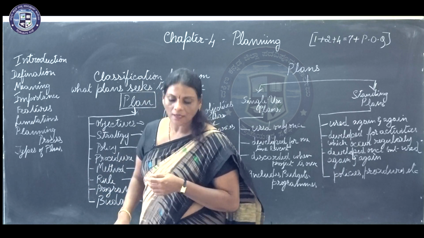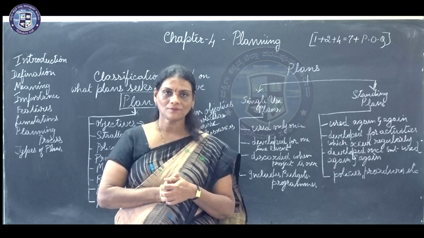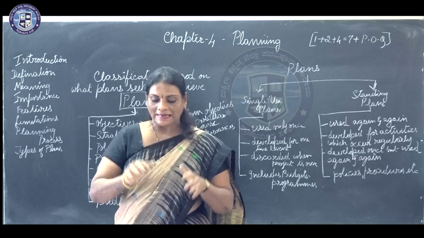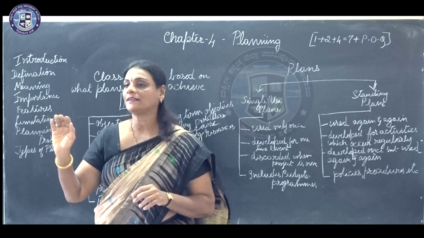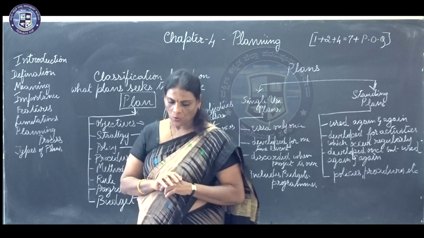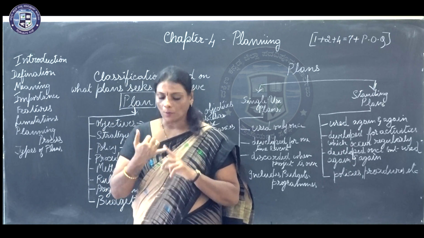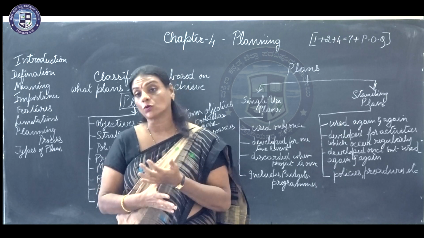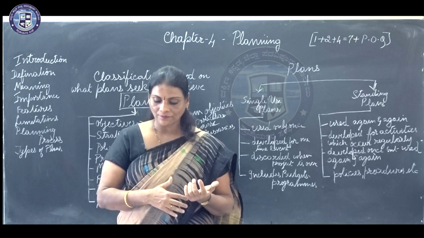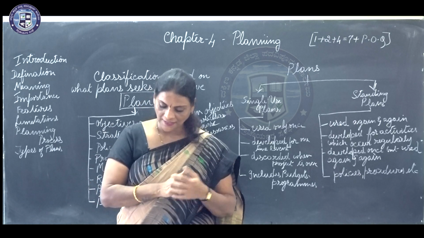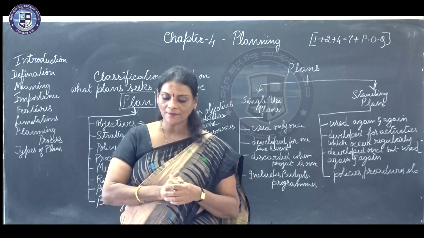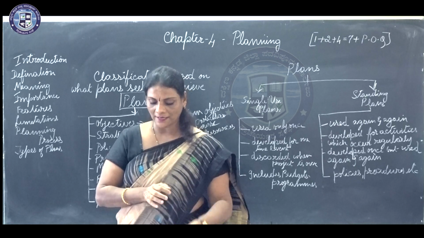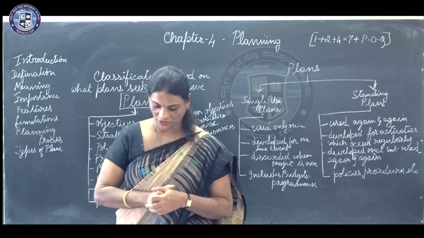The next one being programs. Programs are nothing but a detailed statement about a project which outlines the objectives, the policies, the procedures, the rules, the tasks, what are the human and the physical resources required, and the budget to implement any course of action.